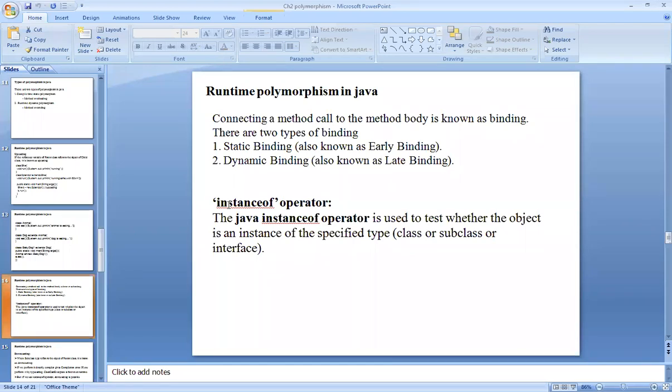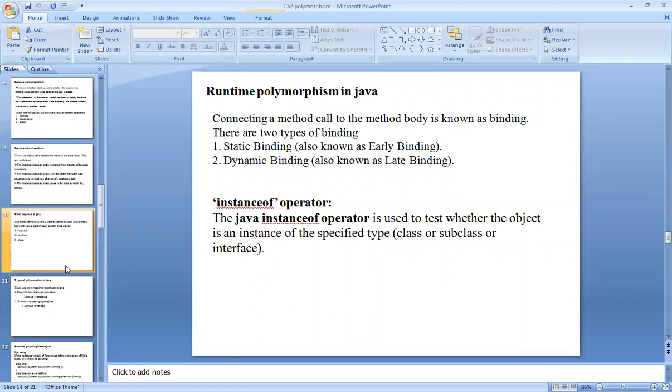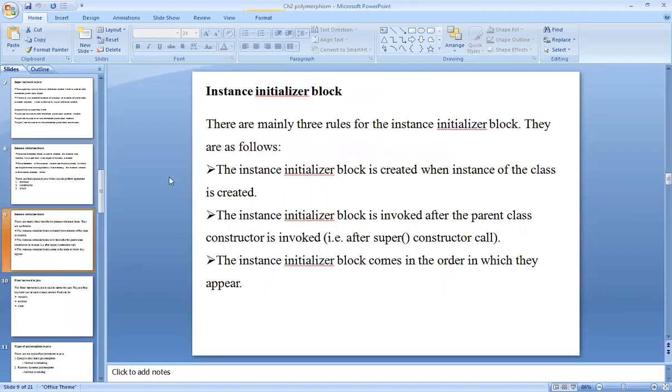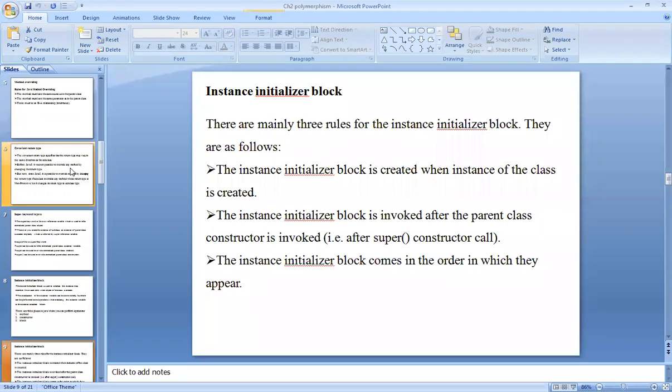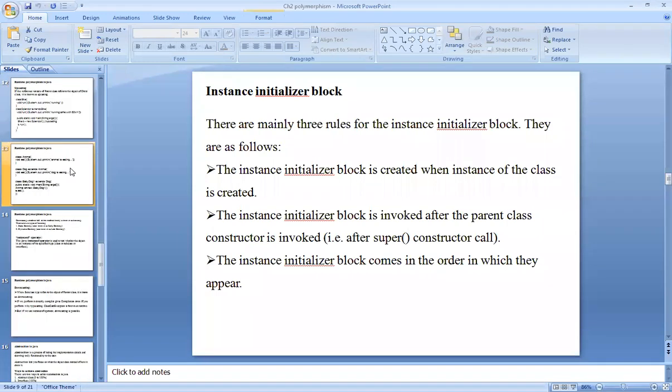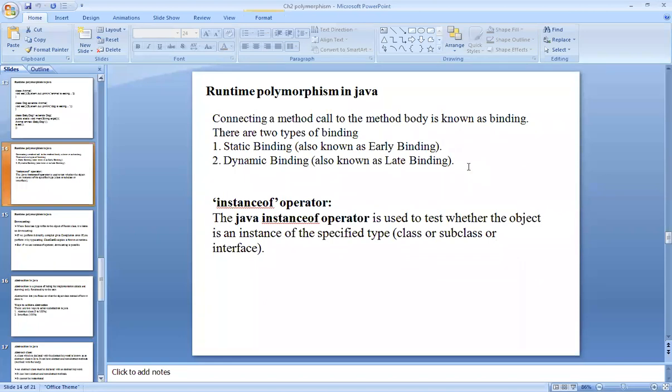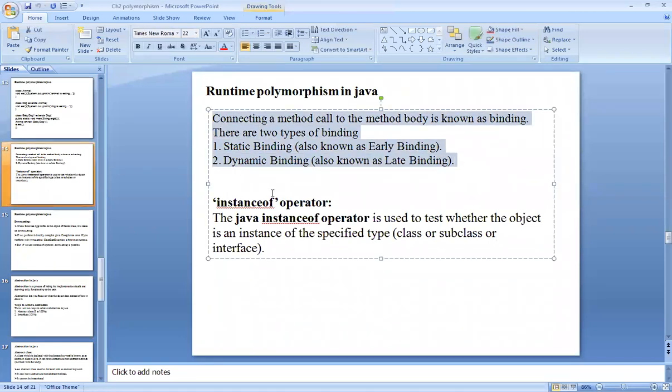today we have completed the super keyword, final keyword, types of polymorphism. Means we have just seen them because we have already implemented them, and now we have seen upcasting, right? Then this one also, the instance initializer block also. If you are ready to listen to these things, then and only then I will start. Otherwise, we will not move further. We will once again revise it, and then we will stop here itself. Yes, students, can we start this point or should we stop here?